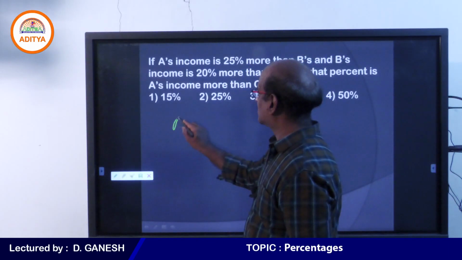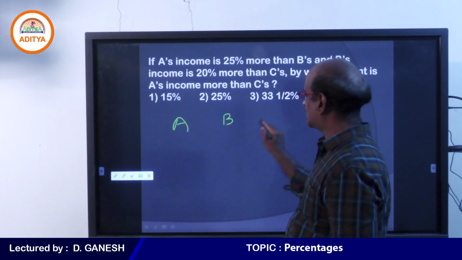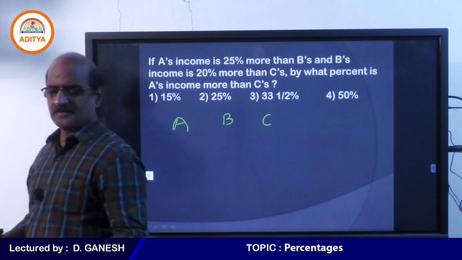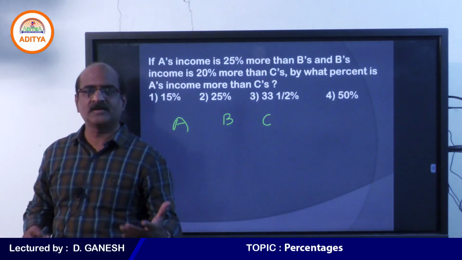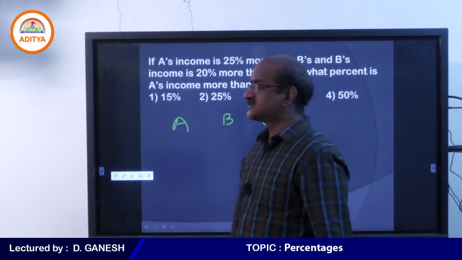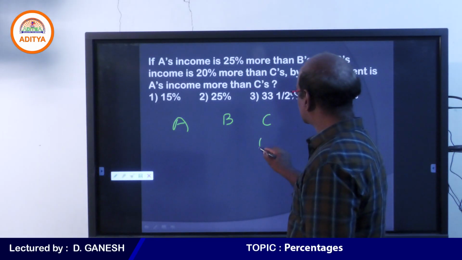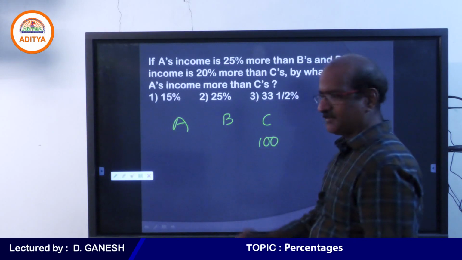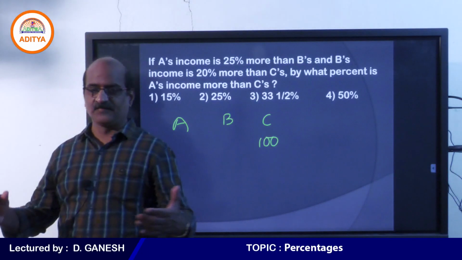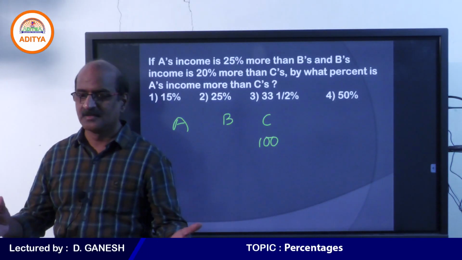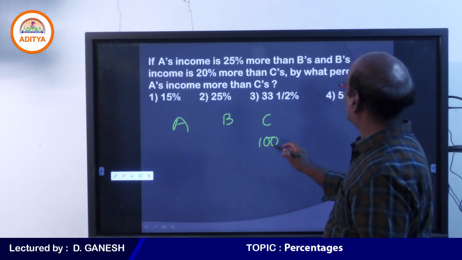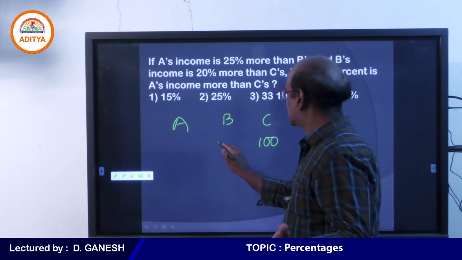Here we go. We have three persons, A, B and C. The value of A depends on B, and the value of B depends on C. We have to start from C. If we know C, we will know B. If we know B, we will know A. So when C is taken as 100, B is 120.